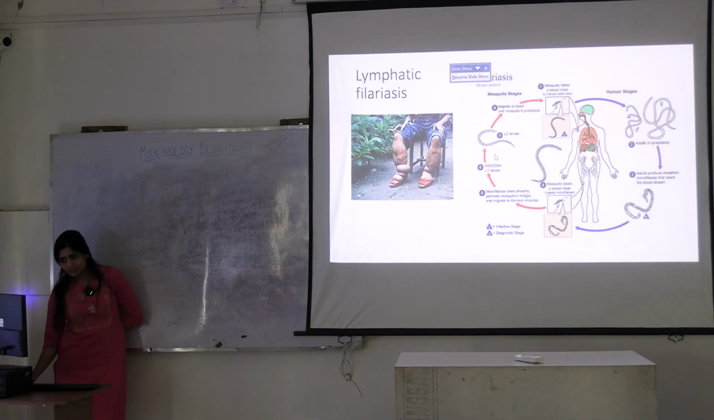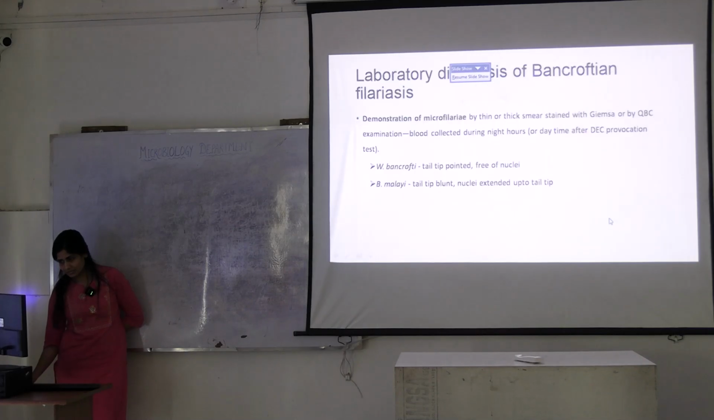Then again, they will migrate to mosquito's proboscis. This was where? In midgut. From midgut, they migrate to thoracic muscles. So, again, when this mosquito is biting, this will give you L3 larva. It is taking which form? L1. Giving which form? L3. Okay. How will you demonstrate?